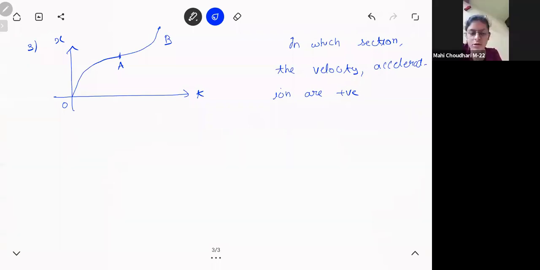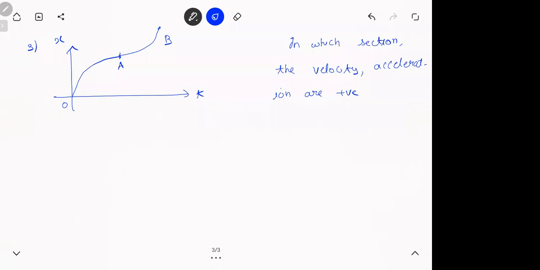Sir, can you explain the question again? First, why the question what I wrote? In which section is the velocity and acceleration of positive? There's nothing more there. Let me show you how to do this thing. I'll draw a big one.